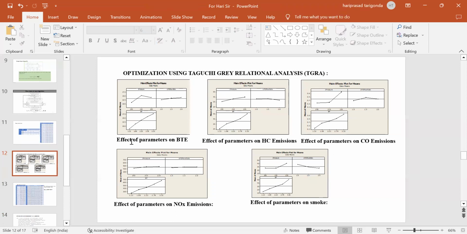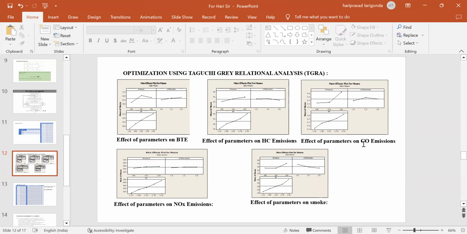This is the effect of parameters on the brake thermal efficiency. How the brake thermal efficiency varies with respect to the input parameters is given. Brake thermal efficiency tends to increase in all the graphs shown. Next is the effect of parameters on HC emissions. Here the parameters are injection pressure, LPG flow rate, and brake power. How the HC emissions vary under all these conditions is analyzed here.